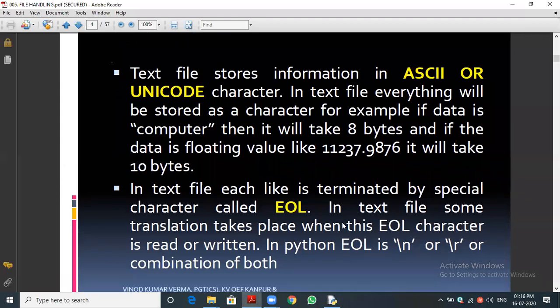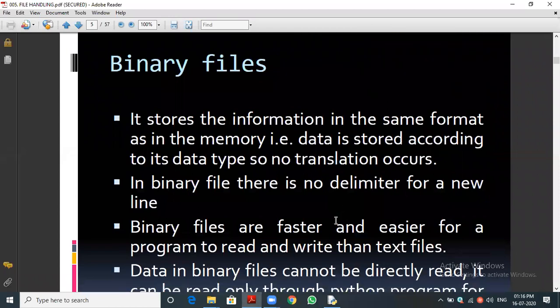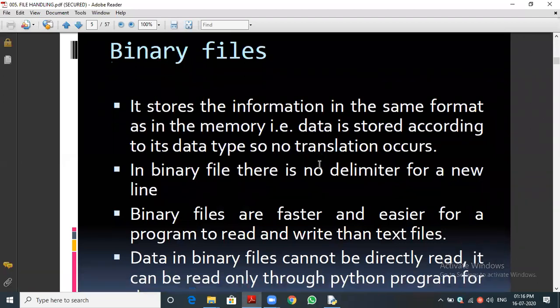Next we are going to see about the binary file. A binary file stores the information in the same format as it is in memory. How the data is stored in the computer memory, the same format the binary file will store. Moreover, in a binary file there is no delimiter for a new line. We cannot directly give \n because it is binary format. We need to convert into the string data type and then give a specific code. All that we will discuss whenever we are dealing with the binary file, and you can automatically understand.